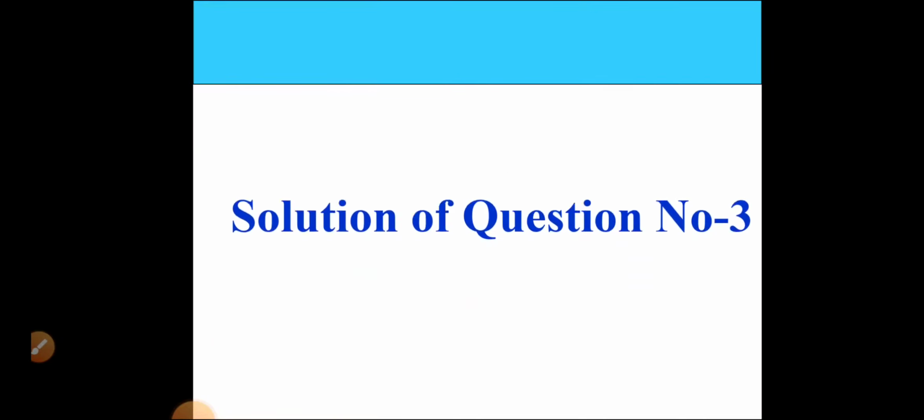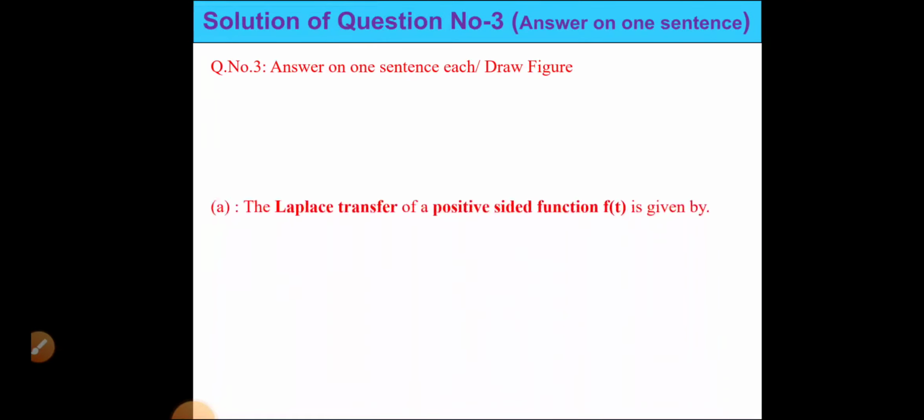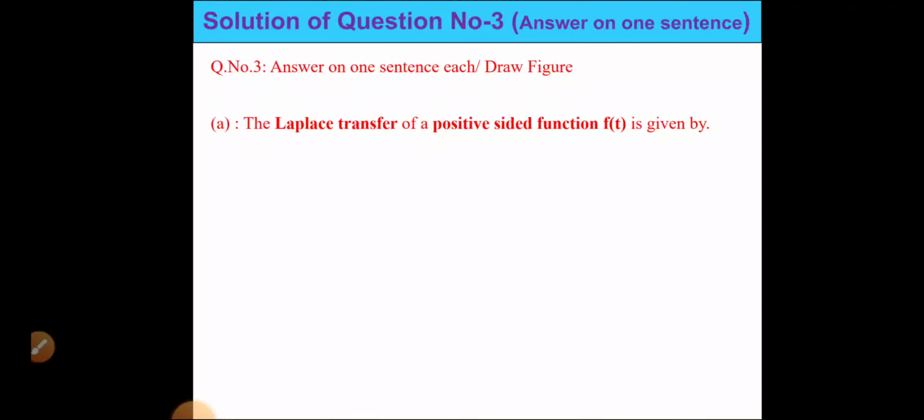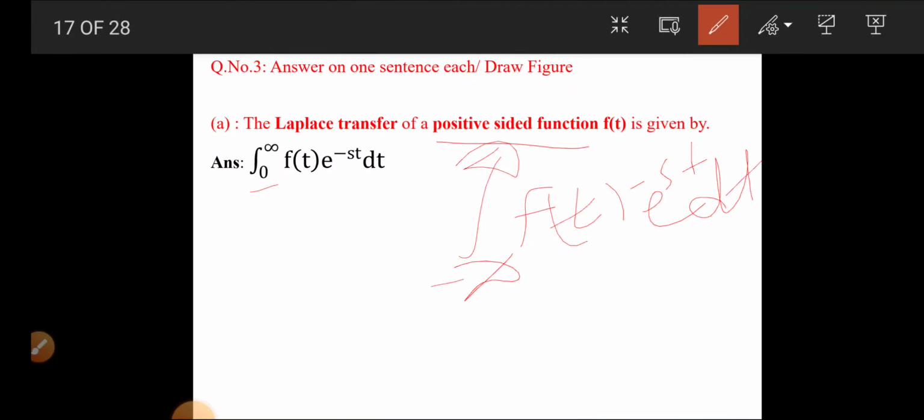So next come to question number 3. Answer in one sentence. First question, the Laplace transform of positive side function f(t) is given by integral 0 to infinity f(t) e to the power minus st dt. So here it is asking about the positive side. That means it will start from 0, not from minus infinity to plus infinity. It does not start from minus infinity, it will start from 0, because in our question it is given positive side function.